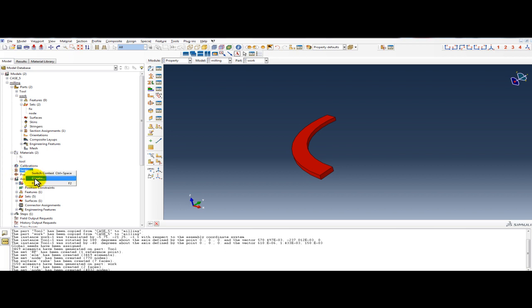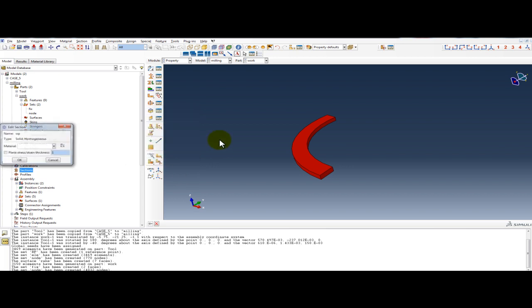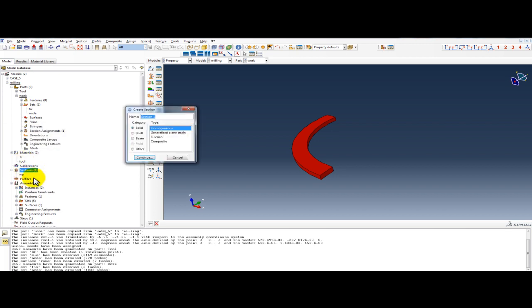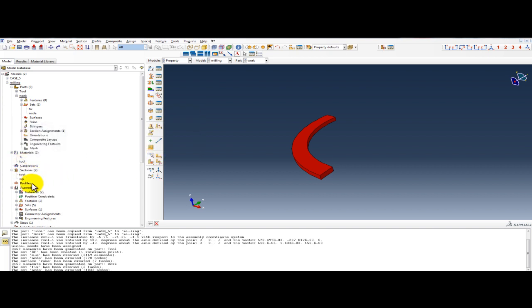You can now section, create workpiece section, solid homogeneous with the properties of TI, and the other section is tool section with tool properties. Now we will assign section to the work.